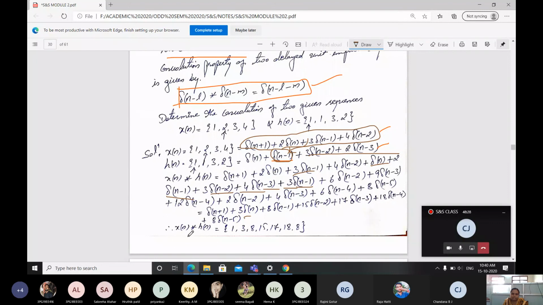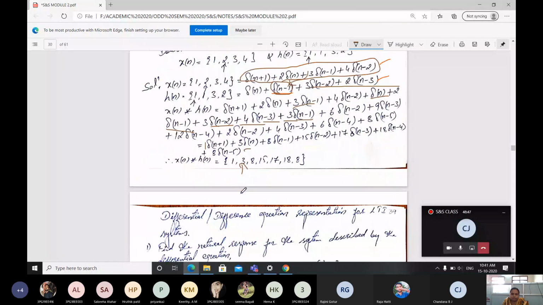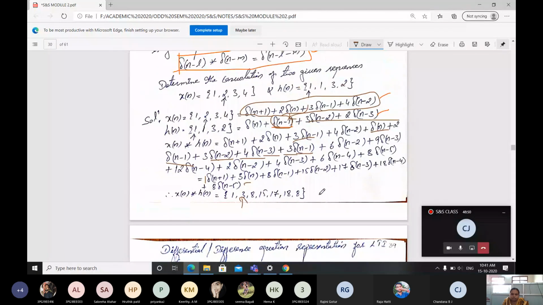Therefore in the result I can write y of n, x of n convolved with h of n, is going to be, representing the magnitude values here, 1, 3, 8, 15, 17, 18, 8. Where is our 3? Here it is. You have to make an arrow here at the 0th position value. This is how you have to do the problem.